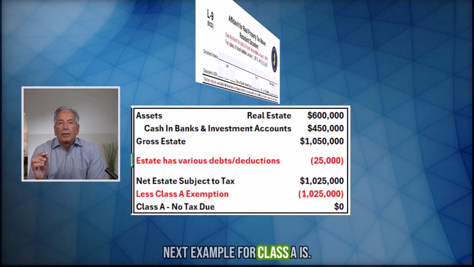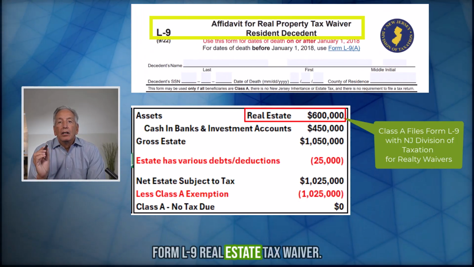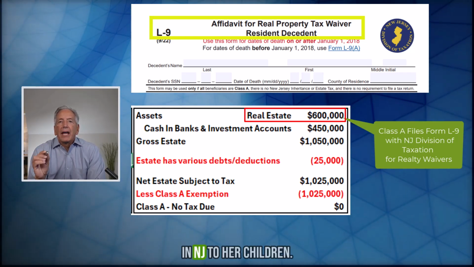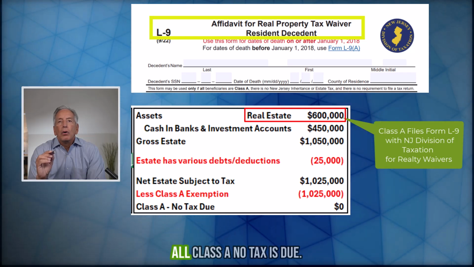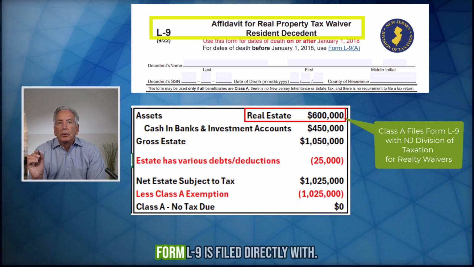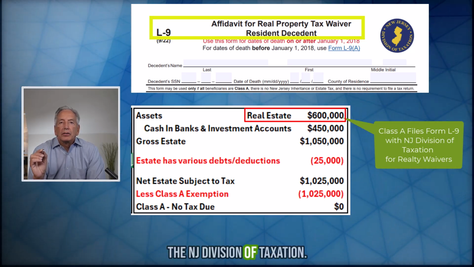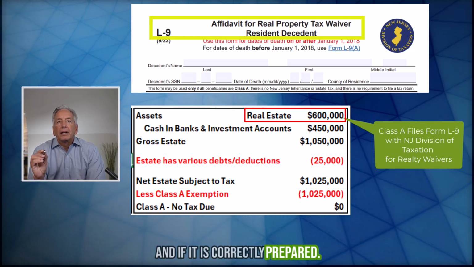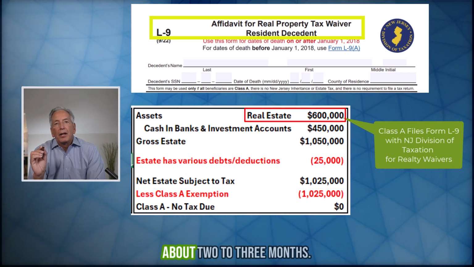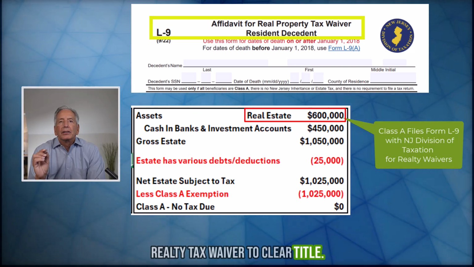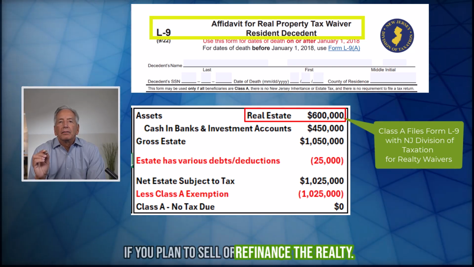Next example for Class A is Form L9, Real Estate Tax Waiver. Same fact pattern. Widow passes away and leaves a house in New Jersey to her children. All Class A, no tax is due. Form L9 is filed directly with the New Jersey Division of Taxation, and if it is correctly prepared, the waiver will be issued in about 2 to 3 months. You will need a realty tax waiver to clear title if you plan to sell or refinance the realty.